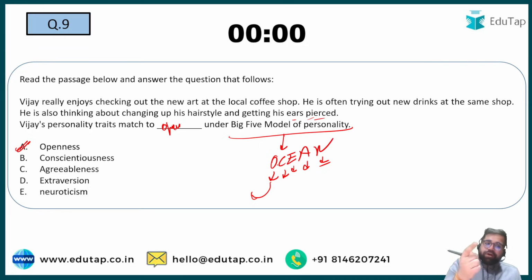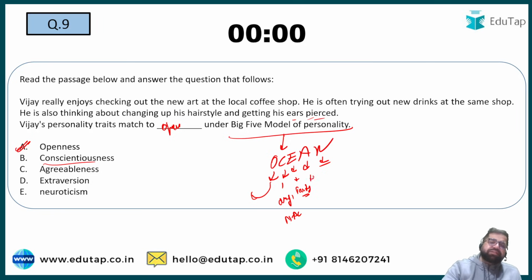I am not having the correct pronunciation of this word, but the second one which I'm trying to explain to you is conscientiousness. This basically means that you are well organized. You are driven by need of achievement, you can say. Extraversion basically means that you are a kind of party animal. You love socializing. You love to make new friends.